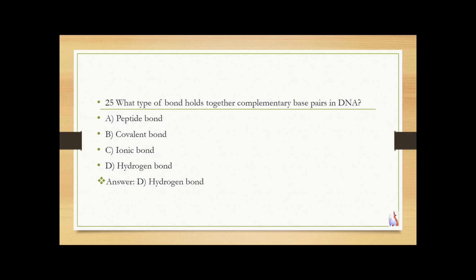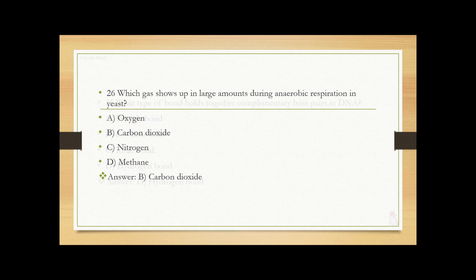What type of bond holds together complementary base pairs in DNA? Peptide bond, covalent bond, ionic bond, hydrogen bond. Answer is hydrogen bond. AT has 2 hydrogen bonds, GC has 3, stabilizing the double helix.